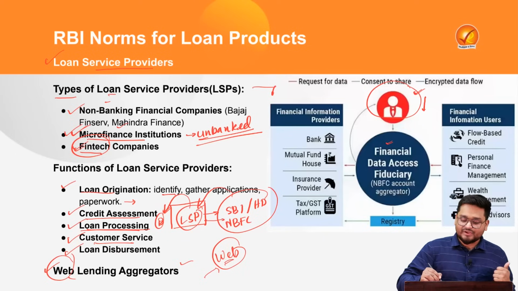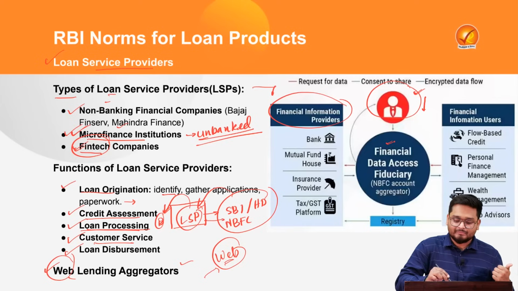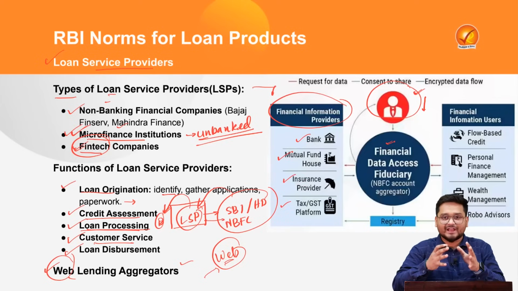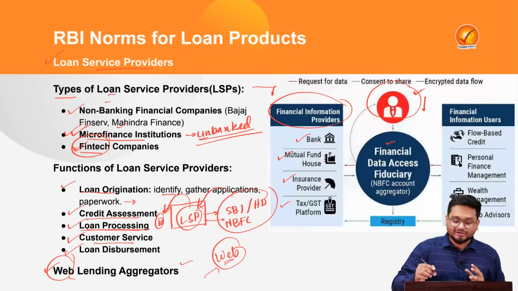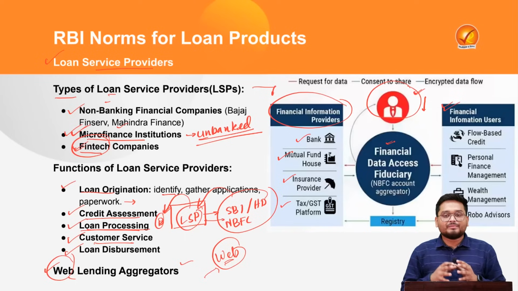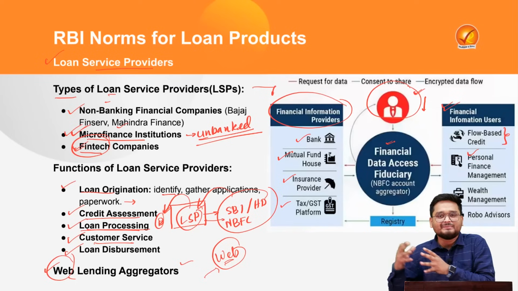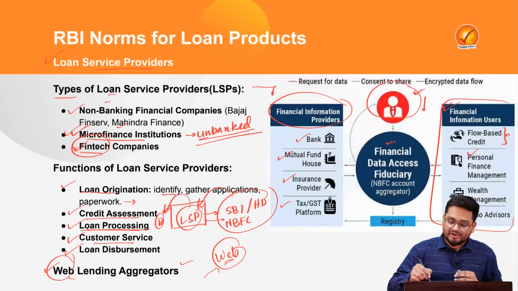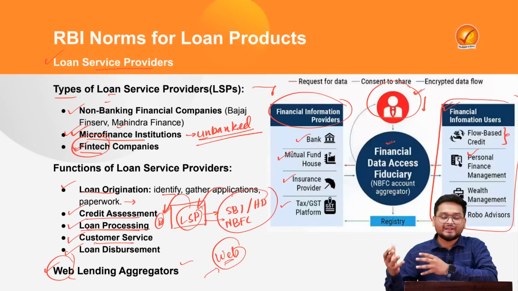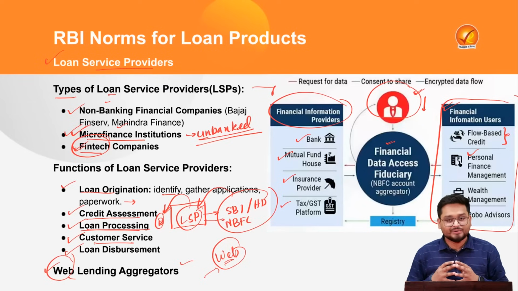Now this website will have the financial information providers such as banks, mutual fund companies, insurance providers, and any other kind of financial services, right? And on the other side, we'll also have various other flow-based credit, personal finance management and wealth management providers, and loan service providers will also be located here.